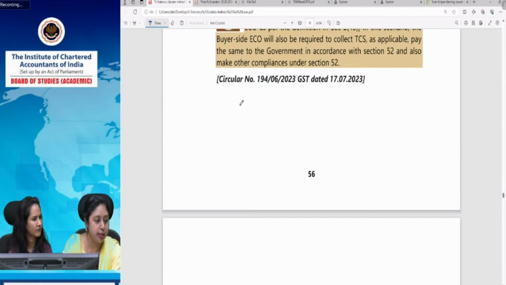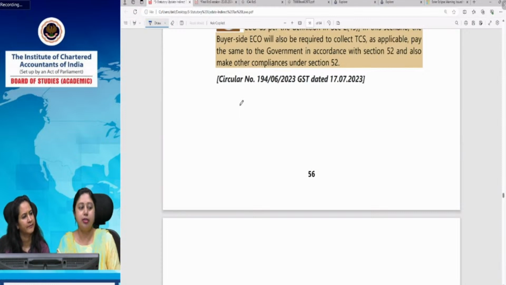Can a CA in practice give a guarantee being a director, that is, a soliciting director? Jitesh, this is not a GST question. Whether he can give a guarantee as a director, a CA in practice can give, you have to see the company law provisions. But if a CA is a director and he is giving a guarantee, the same provisions will apply.